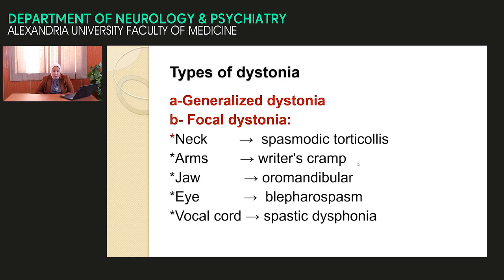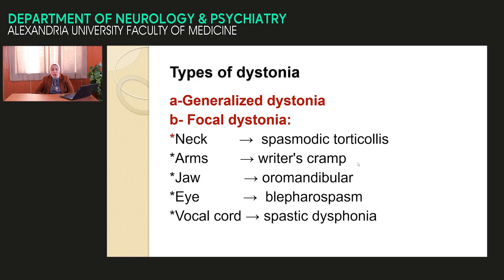It may be focal, according to the group of muscle affected. When it involves the neck, it is called spasmodic torticollis. When it involves the upper limb, it is called writer's cramp. When it involves the oromandibular muscles, it is called oromandibular dystonia, like this. When it involves the eyelid muscle, we present with blepharospasm, like this.